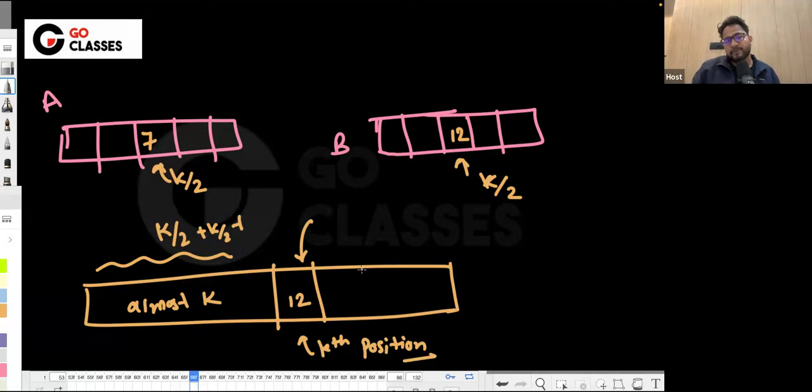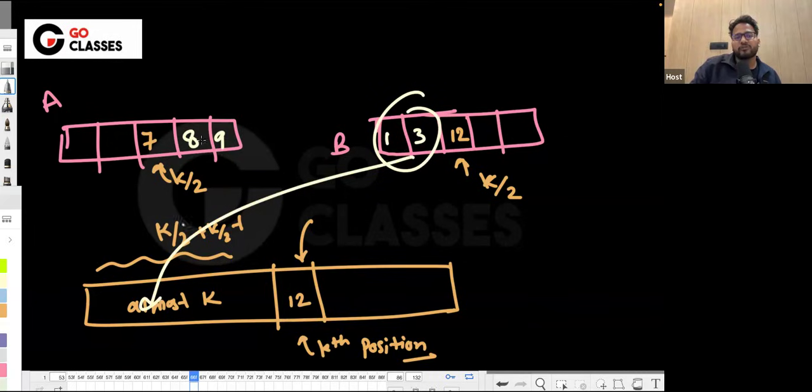This is one possibility. Another possibility is that this is not exactly at kth position. And what could be the reason? Maybe some of these are coming before that. Then this is not exactly at kth position. Some of these could be like 8, 9, and this could be very small numbers like 1, 2, 1, 3. These could come very first, and this is coming. So this might get shifted.